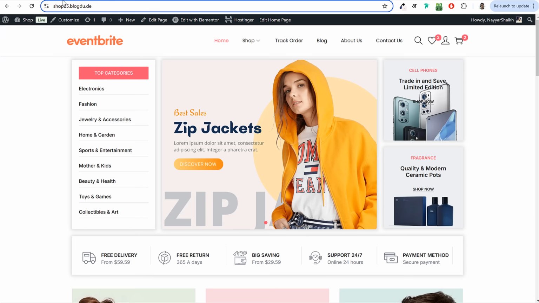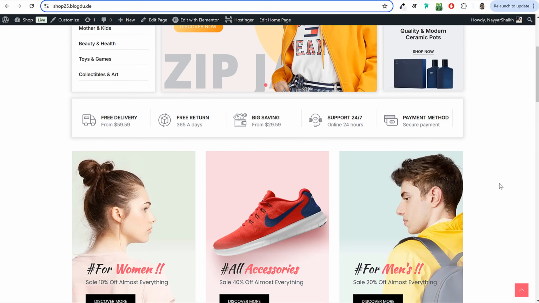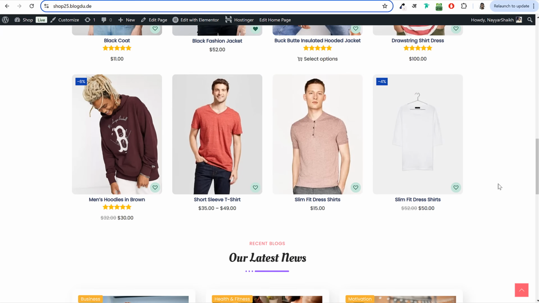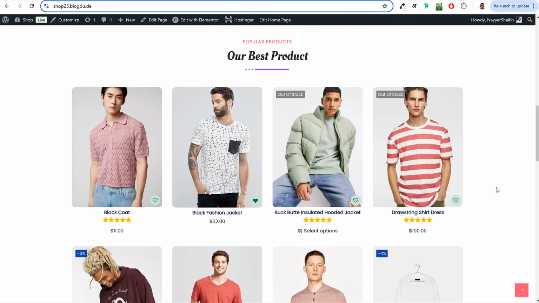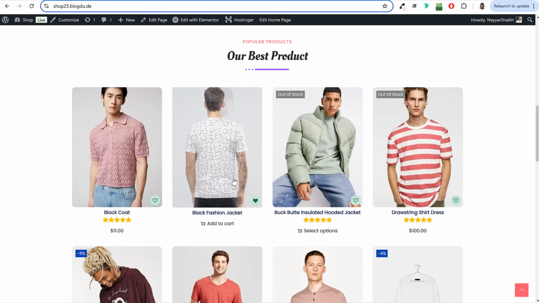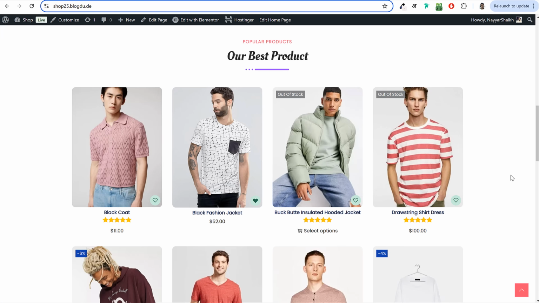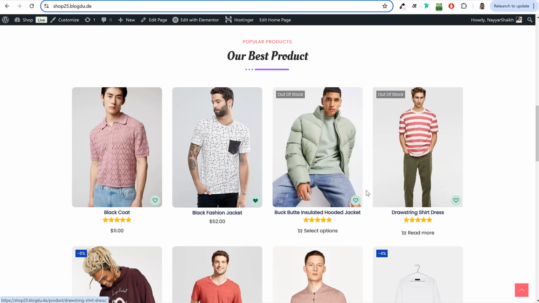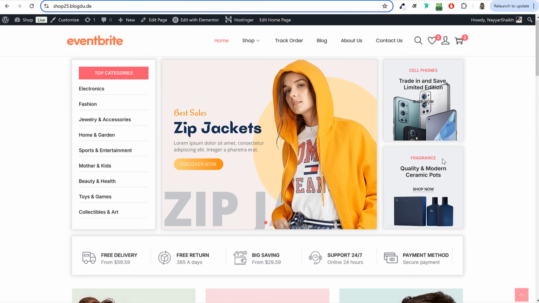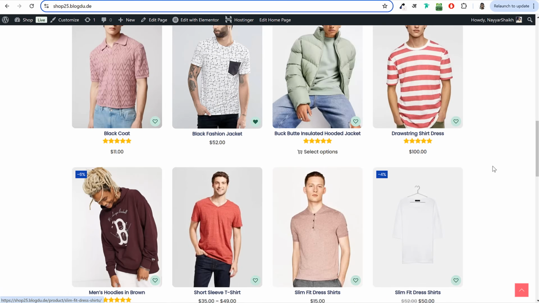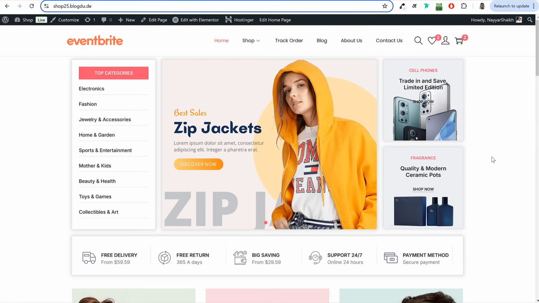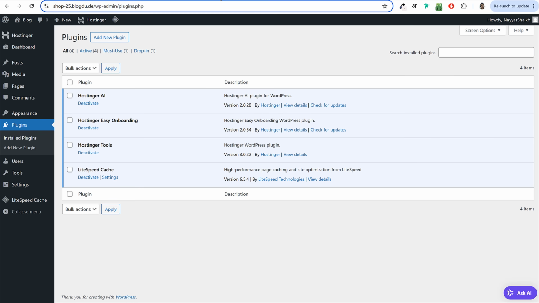But we want to convert this website into an e-commerce website, and that too a very powerful e-commerce website. So for that, we need a plugin. That plugin is called WooCommerce. That WooCommerce plugin will add all the e-commerce related features on your WordPress website. For example, add to cart, checkout, product feature. Those features will be added using that plugin. Then if you want more features like variation, swatches, and wishlist feature, then we need a few more plugins. I'll explain that to you in the next step when we install our free plugins.